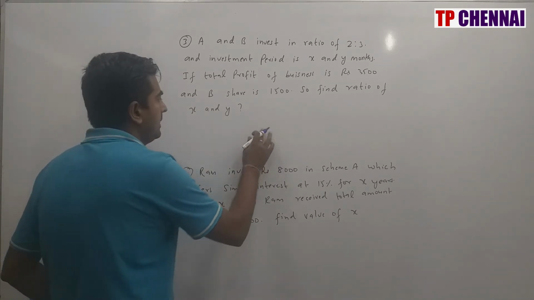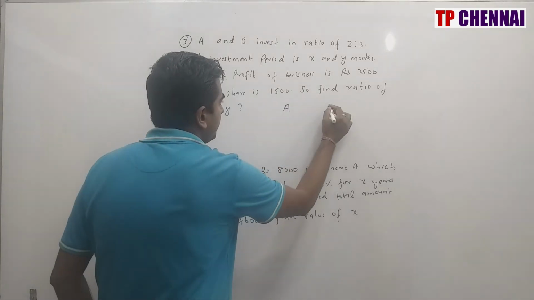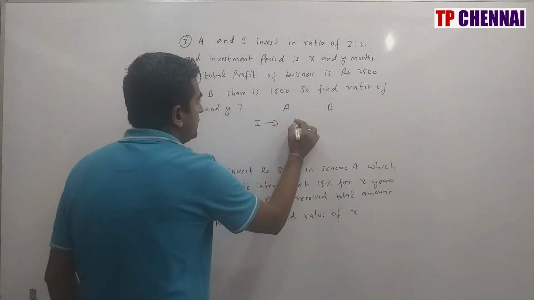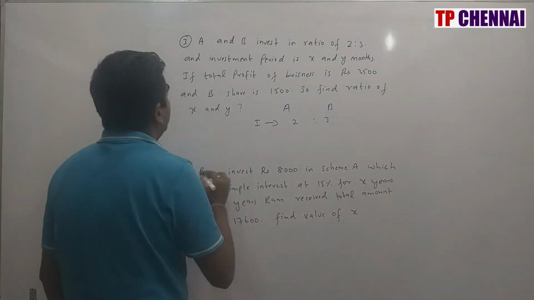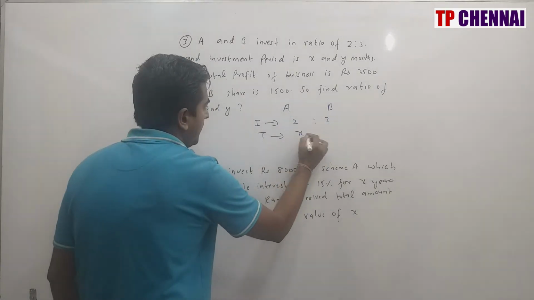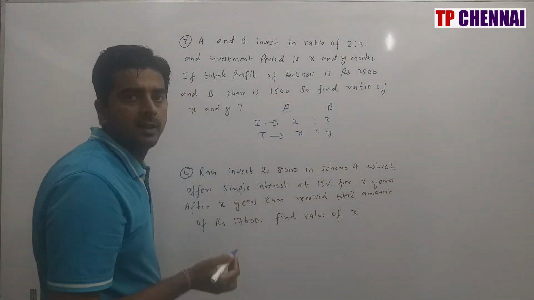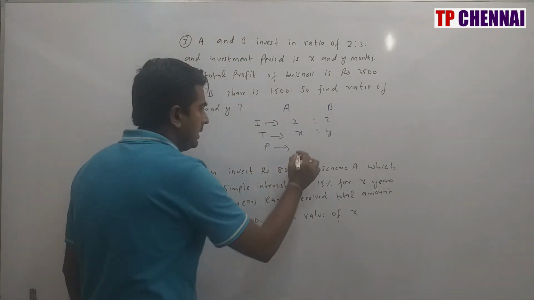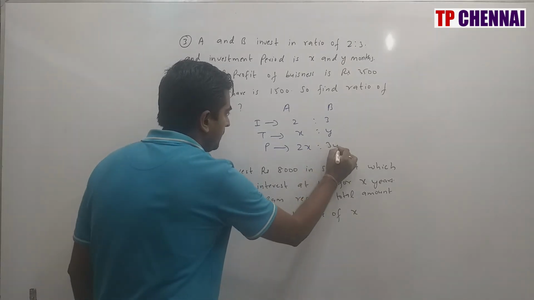So two persons are there, A and B. Investment ratio is nothing but 2:3, and time period is nothing but X is to Y, because A invested for X months, B invested for Y months. When you multiply investment with time, you will get profit. This is 2X and this is 3Y.